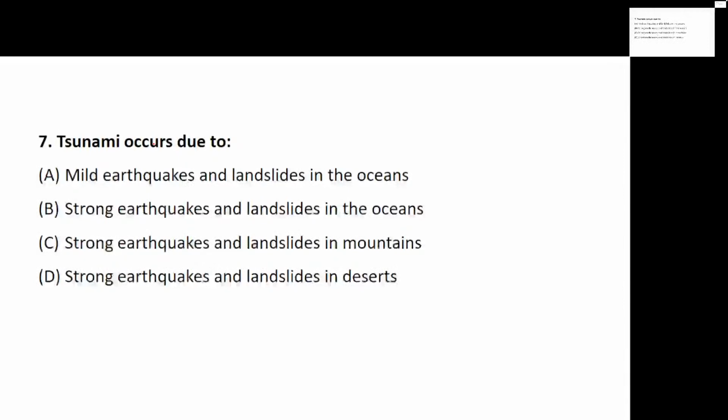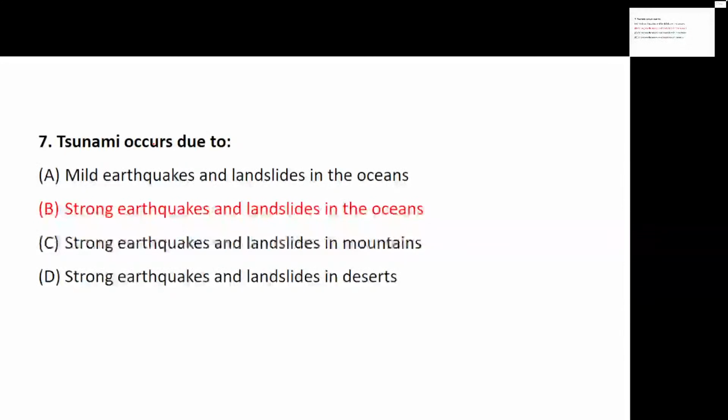It is resulting because of what? Is it mild earthquakes and landslides? Is it strong earthquakes and landslides? Is it strong earthquakes and landslides in the mountains, or in deserts? So let us see what it results in. When we talk about tsunami, it is strong earthquakes and landslides in the ocean. Yes, Devendra, very good.